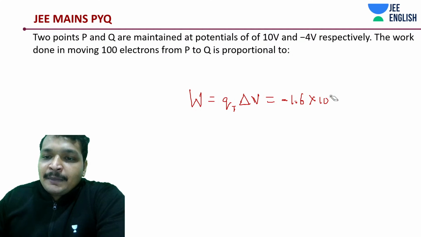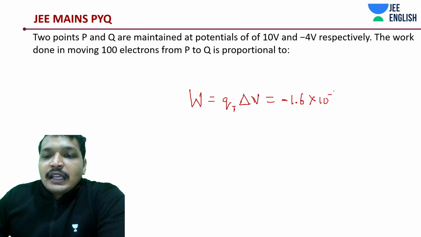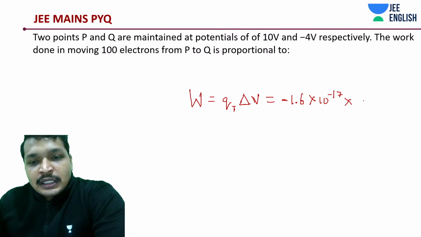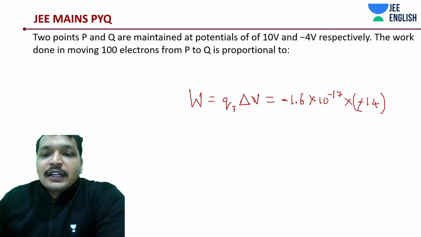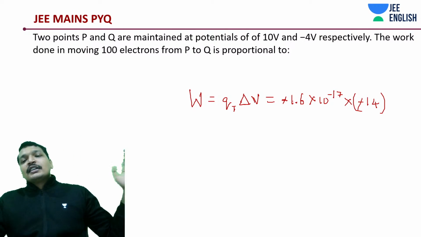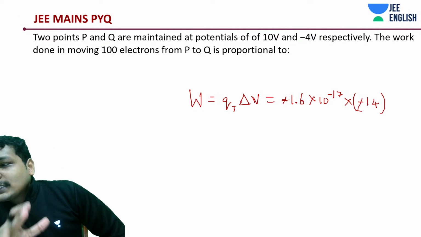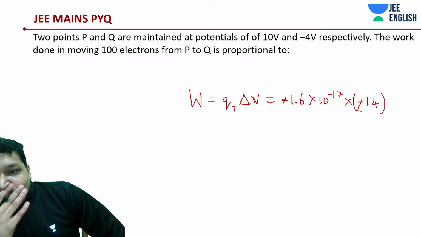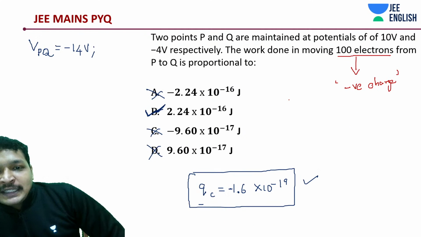That's what we need to substitute, and the rest is just calculation. Even so, I am not very confident about calculating this, 16 into 14. It seems like a hell of a lot of work, but of course there are always shortcuts to solve. Can we do some other manipulation to understand the answer very quickly? That's what I'm thinking about. Even at this step, I'm thinking what it should be: probably the answer should be some 10 to the power minus 16.